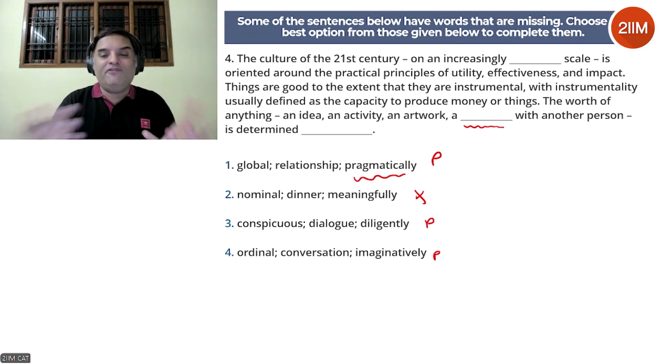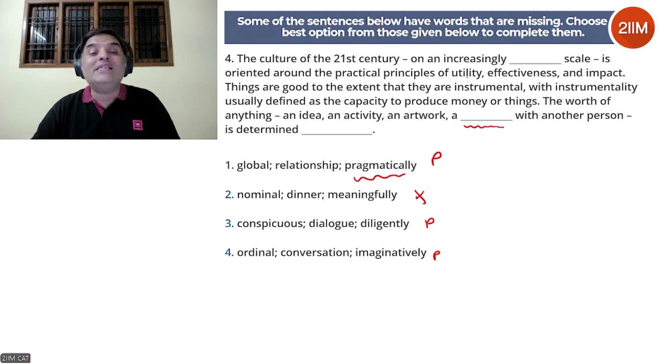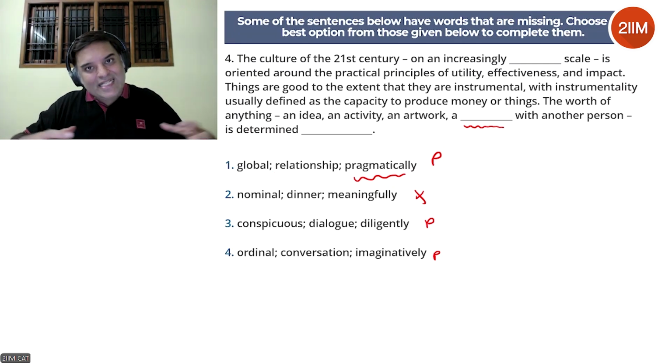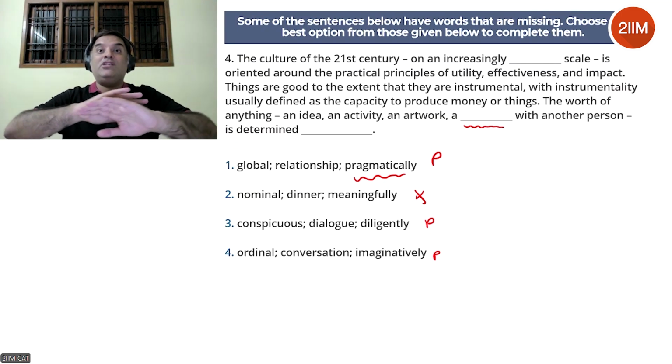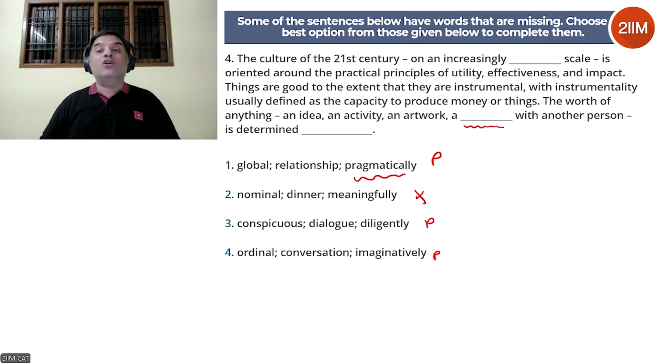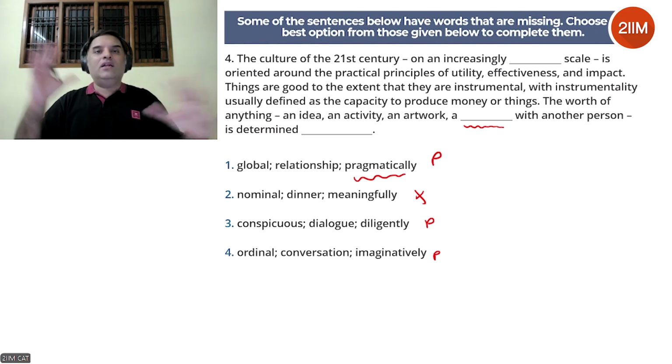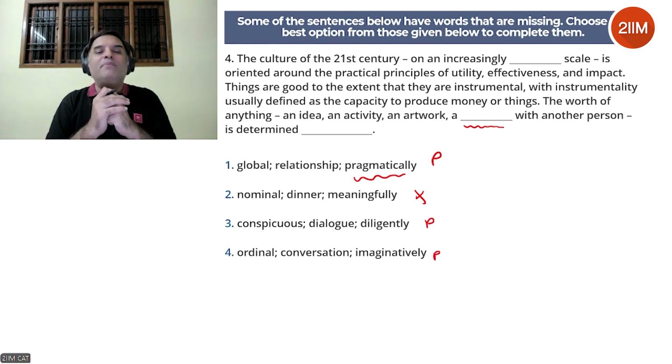Okay. Now let's look at the first blank. On an increasingly global scale. That makes sense as well. So the culture on an increasingly global scale. So culture of the 21st century, and this applies to pretty much the entire globe. So pretty much all the culture in the globe, look at it in a practical nature.